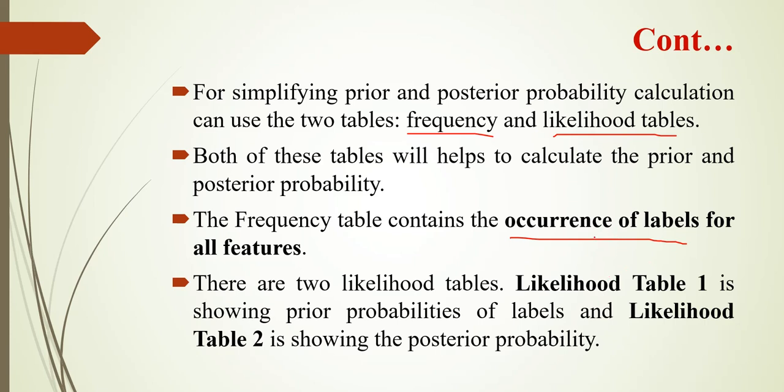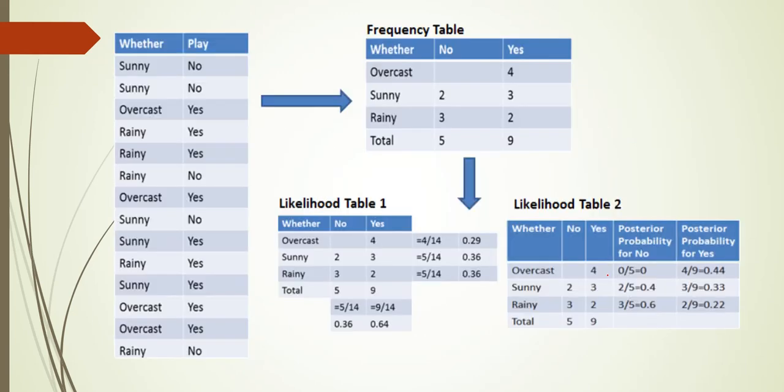A label is nothing but the target value, so for all the features we count how often the target values occur. Likelihood tables are of two types: likelihood table 1 shows the prior probabilities of labels, and likelihood table 2 shows the posterior probability.